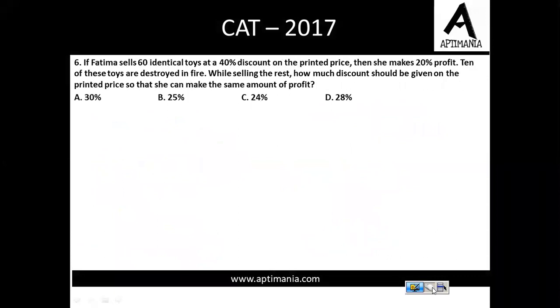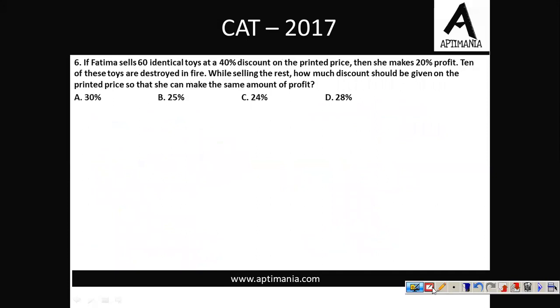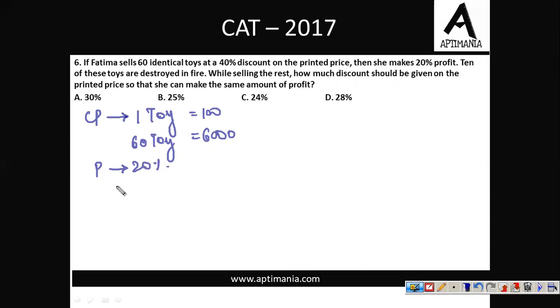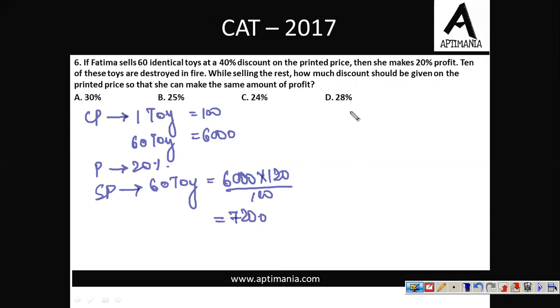Let's try to solve it out. If Fatima sells 60 identical toys at a discount of 40%, okay, so CP of one toy, I assume as 100 rupees, right? So CP of 60 toys will be 6,000 rupees, right? And she makes a profit of 20%. Profit is 20%. So how much will the SP be? SP of 60 toys will be 6,000 into 120 upon 100, which equals 7200, right?